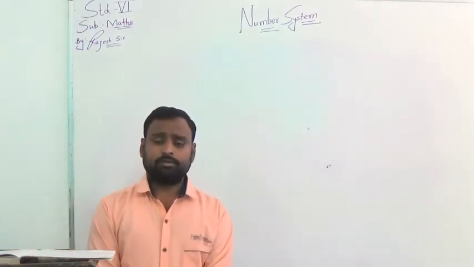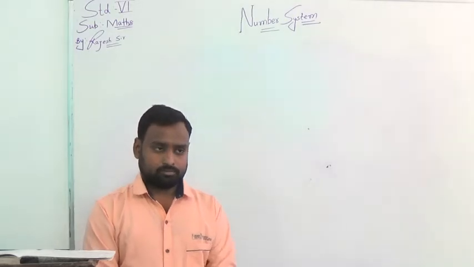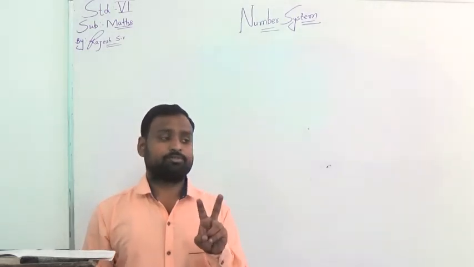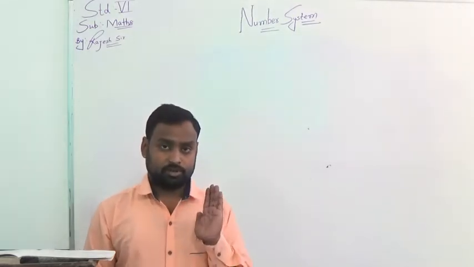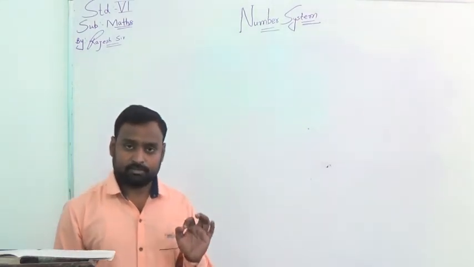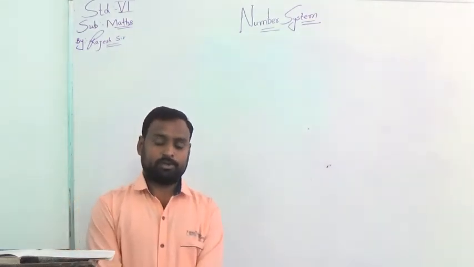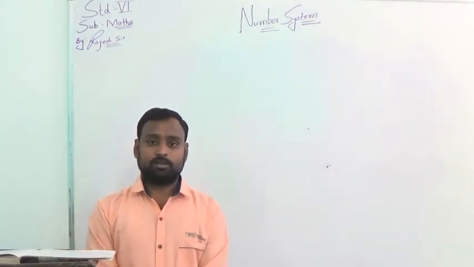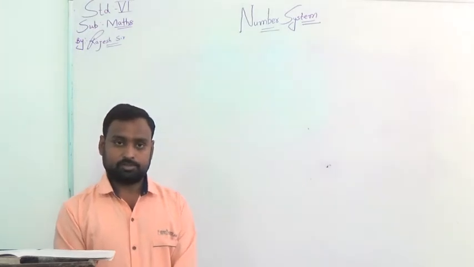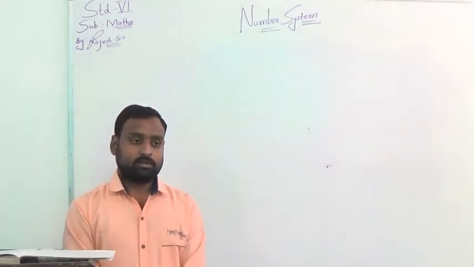In this way, we have discussed both types of systems through which we represent numbers: one is the Hindu Arabic number system, which is popularly used in our Indian subcontinent, and the other is the international system of representing numbers.